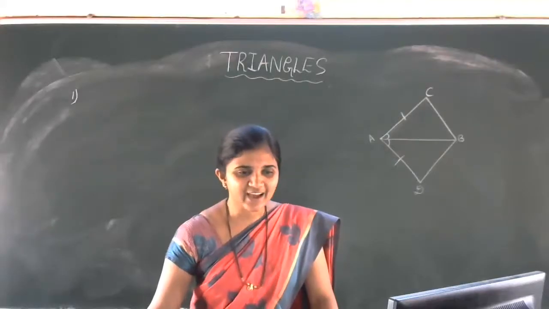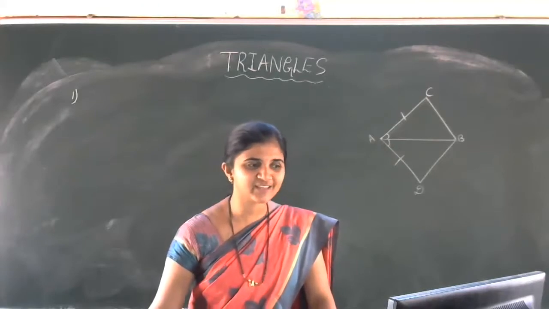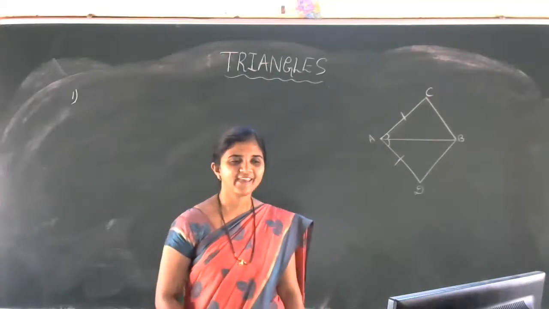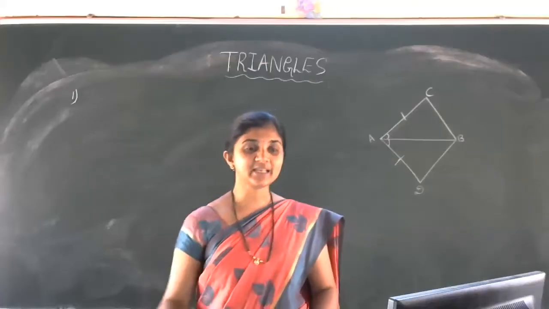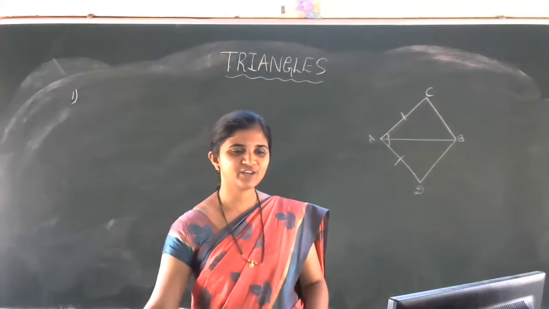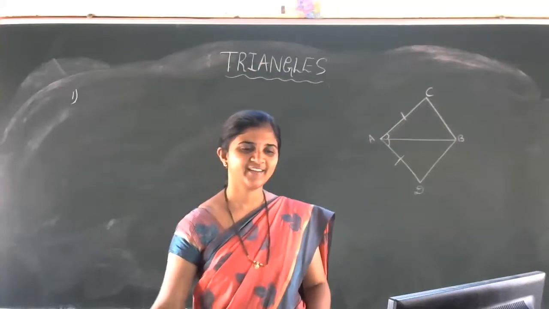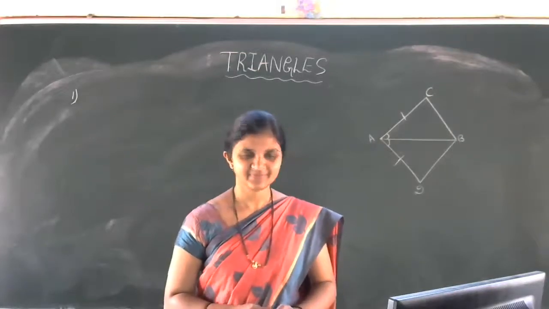After Kritika, Aditya, can you define the ASA congruency criteria? Yes, Purna Chandra.